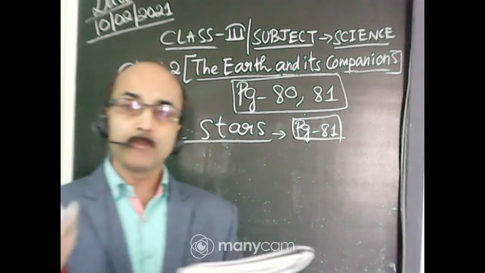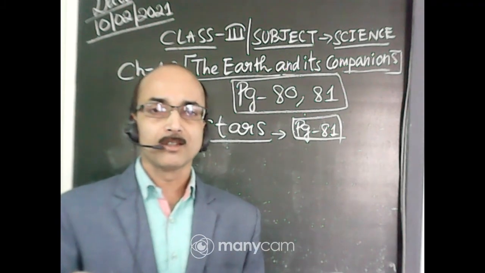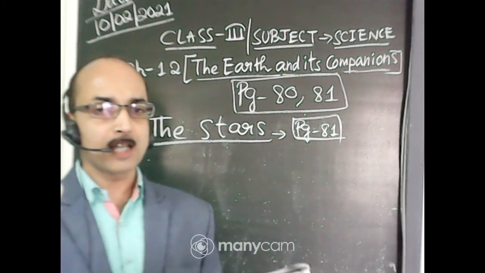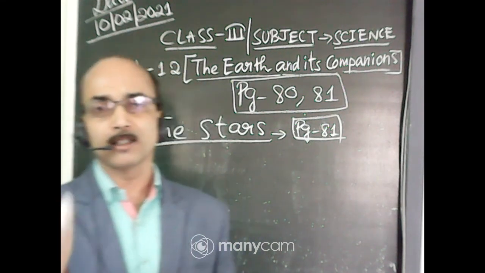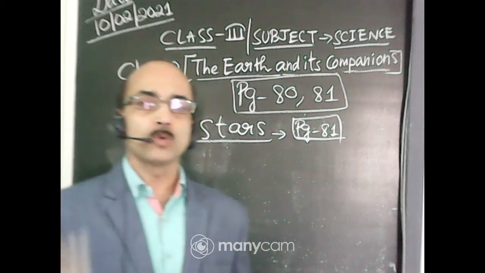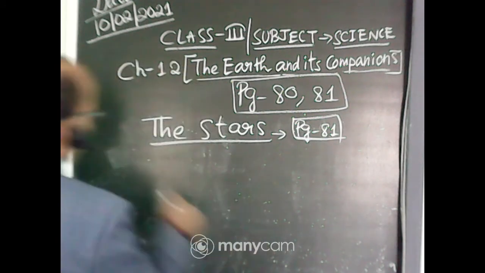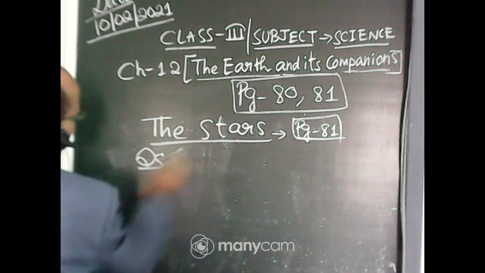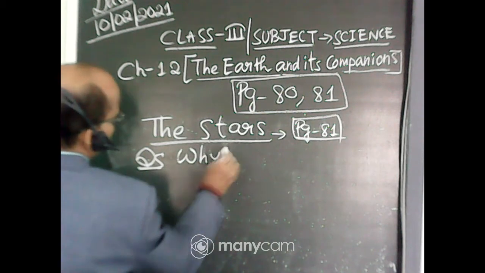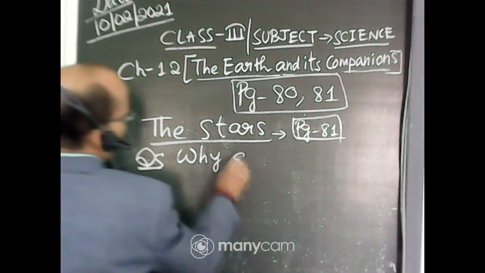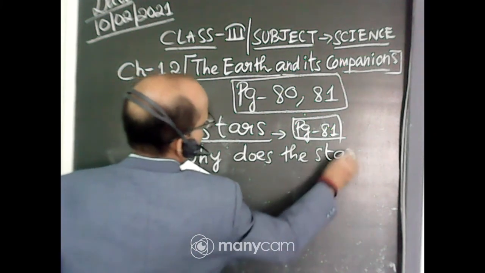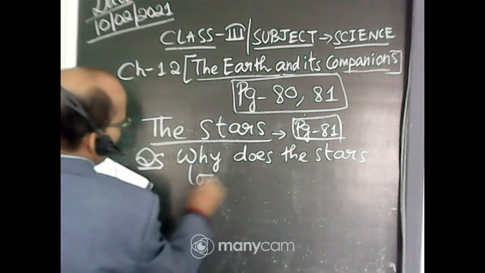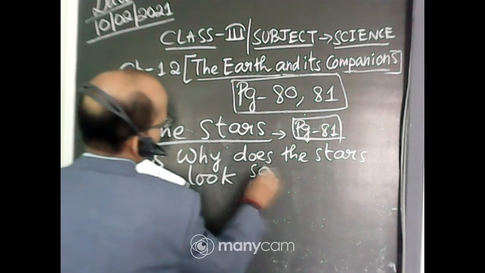They look so small. The sun is not looking small, but the stars are looking small. Suppose a star is much bigger than the sun, but it is looking very small to us. Why? You can write this question. Why do the stars look so small?